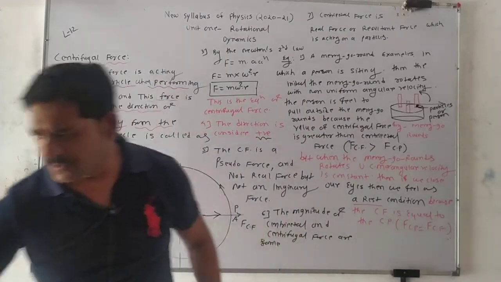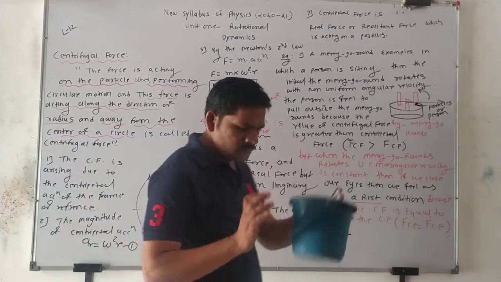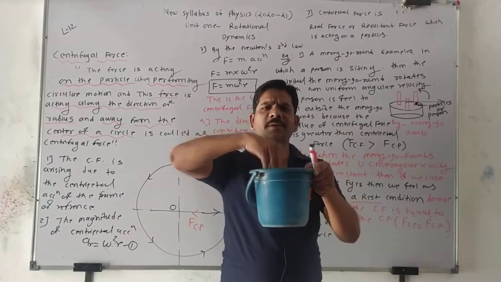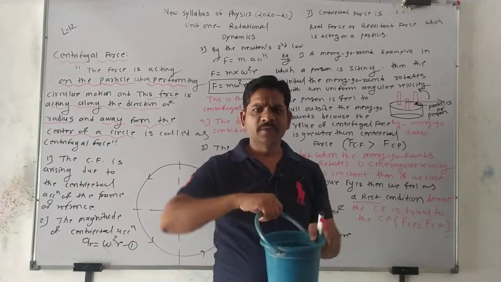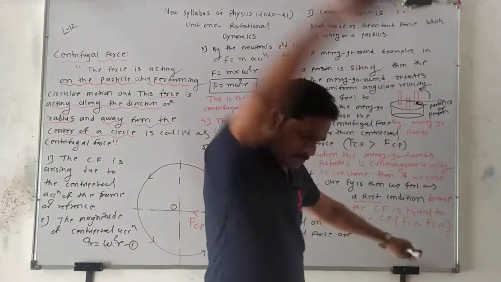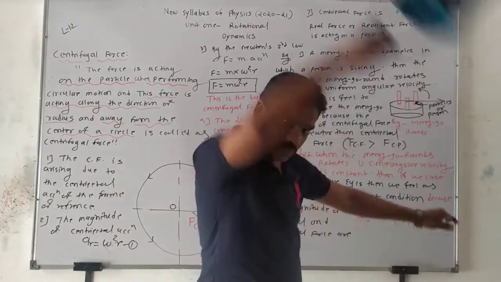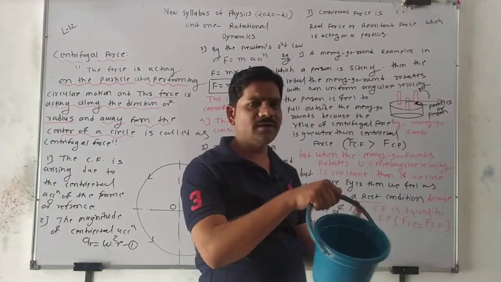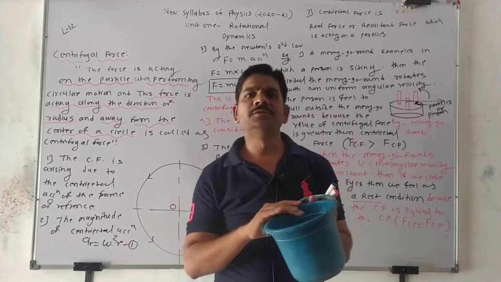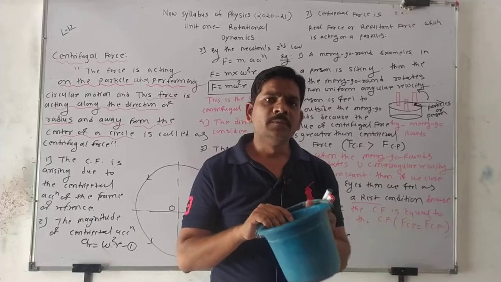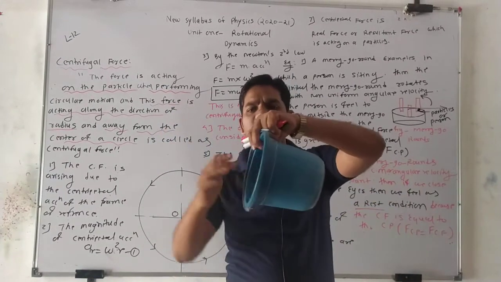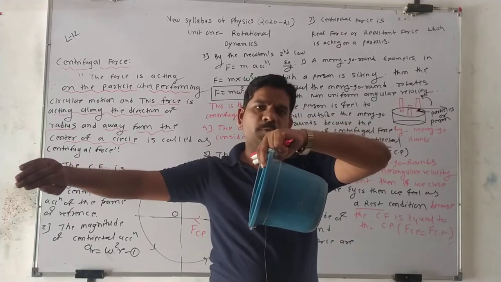Now another example. Consider this one bucket of water. There is a bucket. Inside the bucket you put water, okay, and you just pull and rotate it like that. If you rotate like that, the water present in the bucket does not fall down. Why does it not fall down? Because the centrifugal force is balanced by the centripetal force.